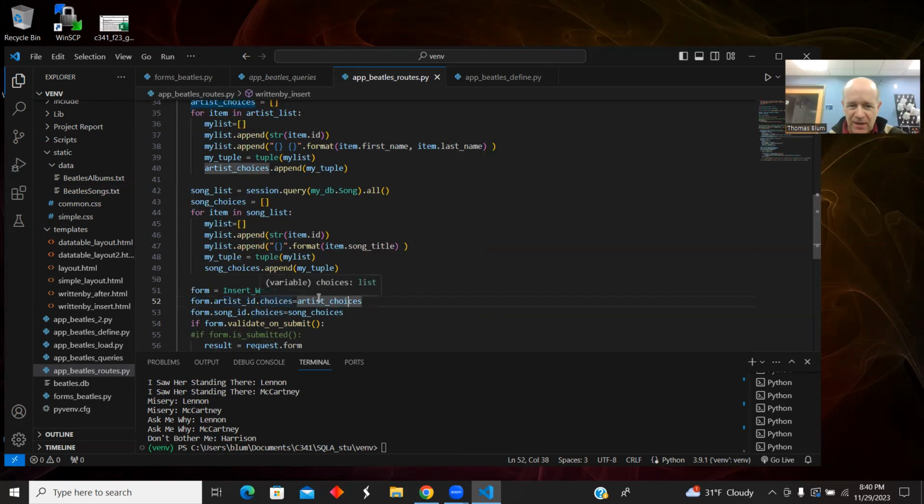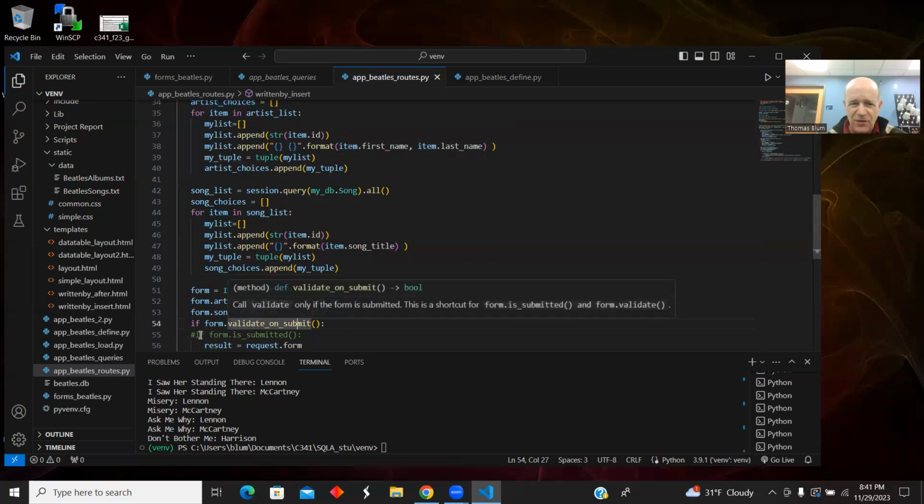I'm putting them in. Now I'm saying what I called artist choices, which was just a list of tuples, but now I'm explicitly making it the choices of the artist ID that I defined with WTForms. And same thing for songs.